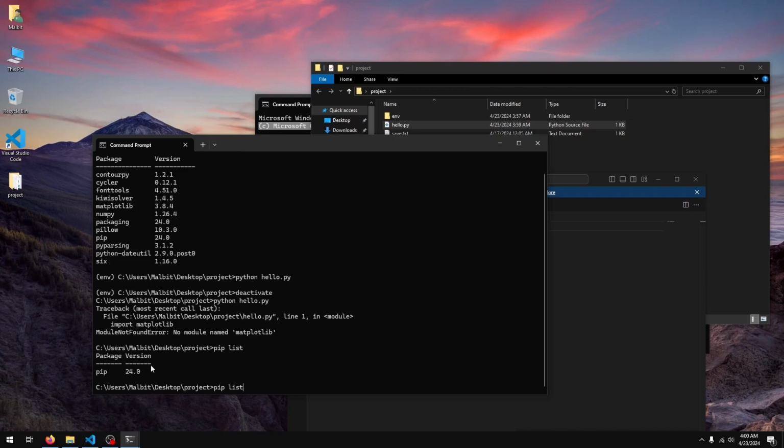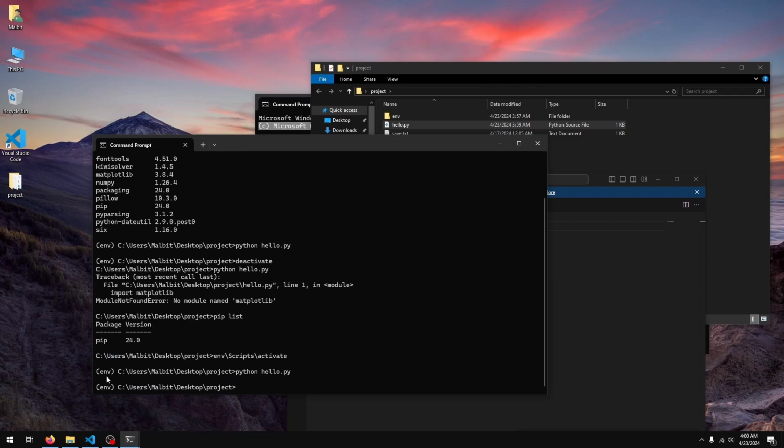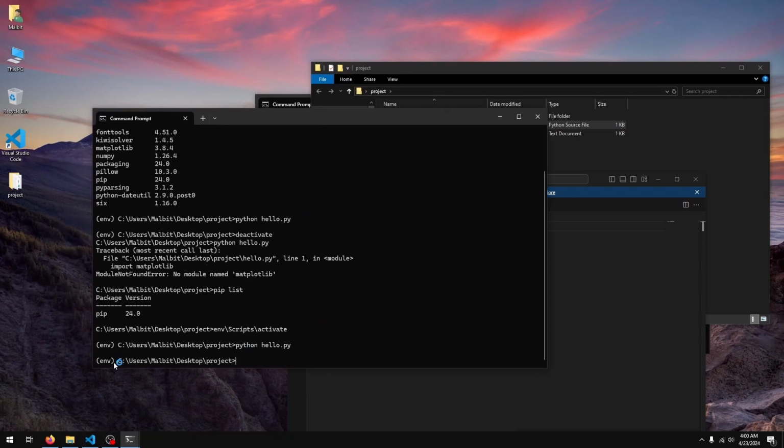However, if I activate this environment again, there we go. So we have it active here, and I run the file again. So python hello.py, it works again. So always ensure to have the environment active when you're running your Python files for your project.